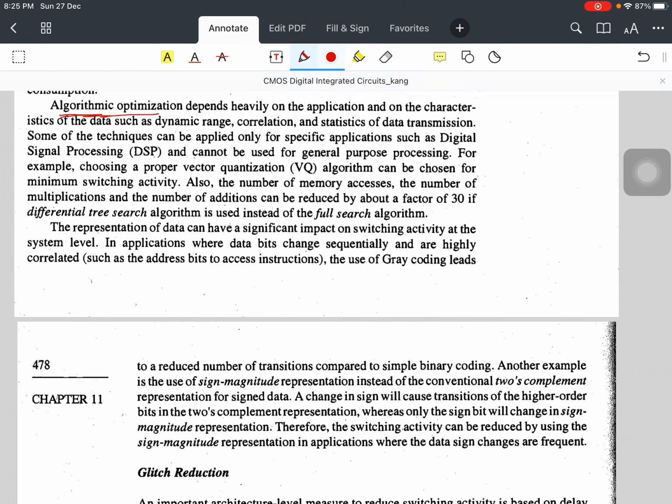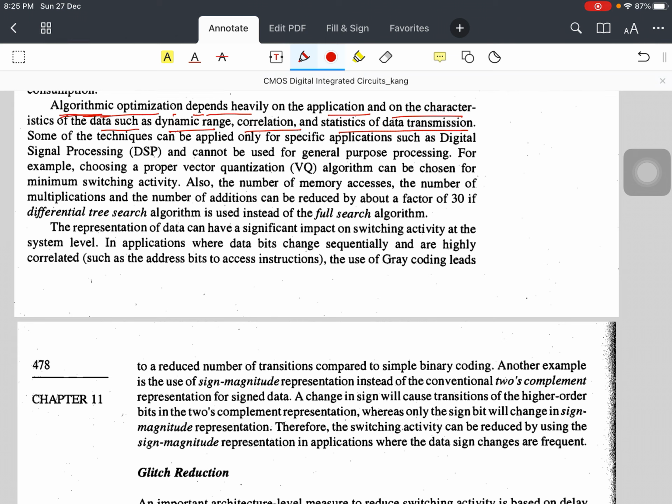This algorithm optimization is directly connected with your application. It depends heavily on the application and on the characteristics of data such as dynamic range, correlation and statistics of data transmission.